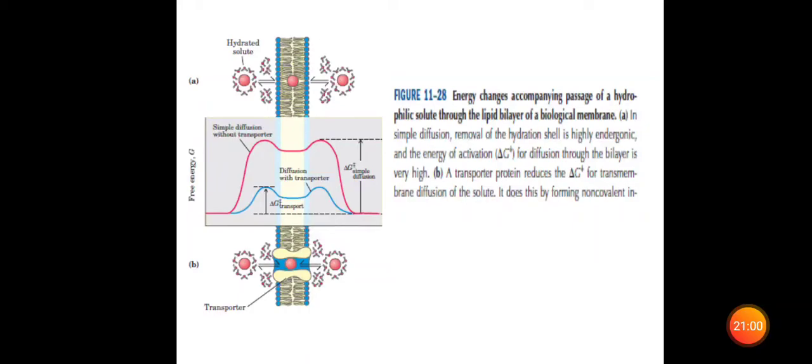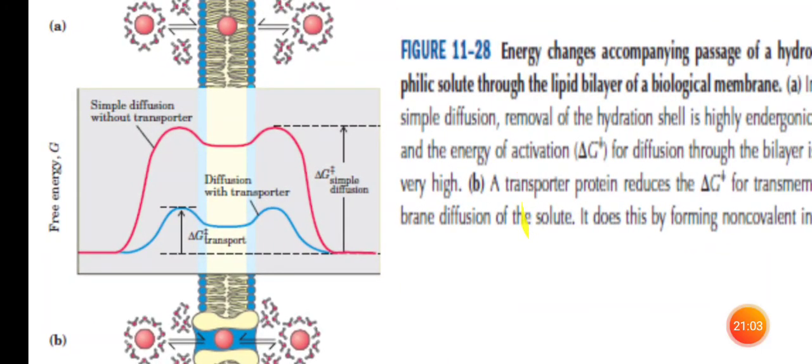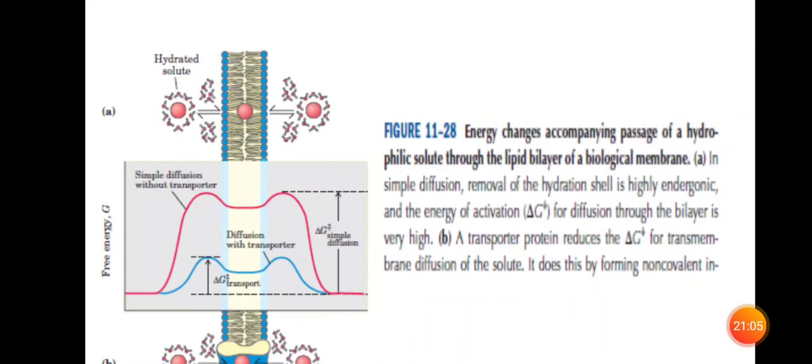You can see this picture, and it is from the Lehninger book. Here in A, you can see it is simple diffusion, where the molecule must have its hydrogen shell removed, which is very highly endergonic. In simple diffusion, this removal is endergonic, and the activation energy is high. They require high activation energy to transfer the molecule from inside to outside. And in picture B, the transport proteins are there.